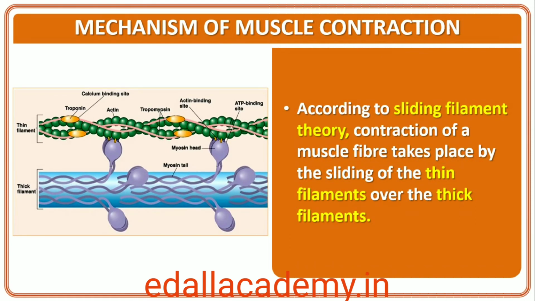20.2.2 Mechanism of muscle contraction. Mechanism of muscle contraction is best explained by the sliding filament theory, which states that contraction of a muscle fiber takes place by the sliding of the thin filaments over the thick filaments.